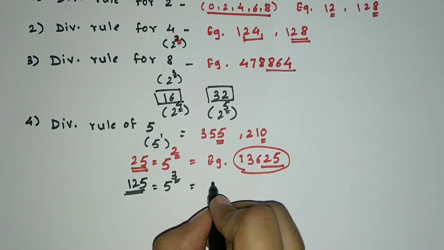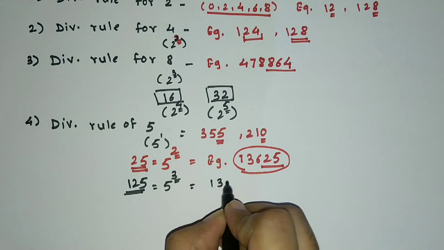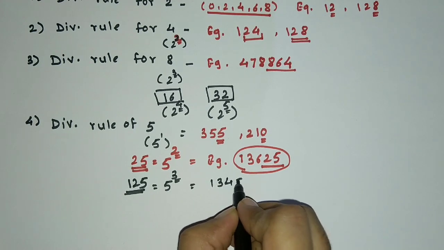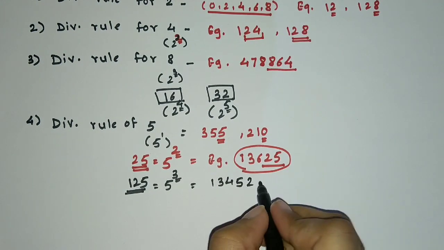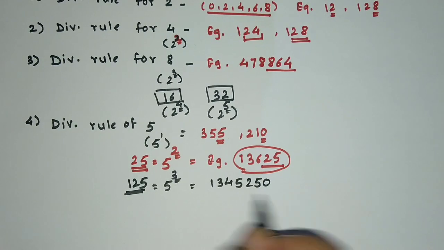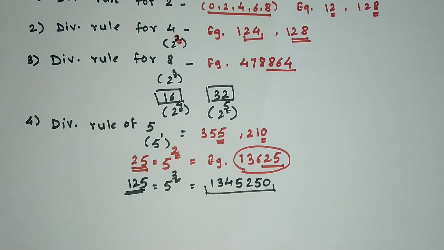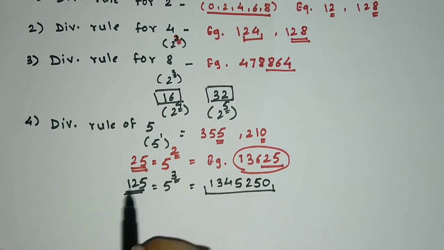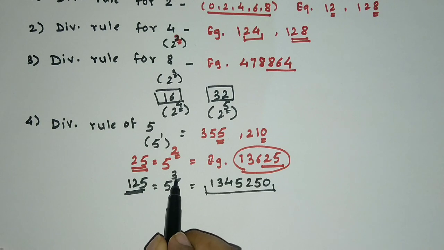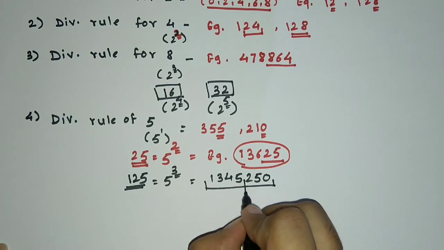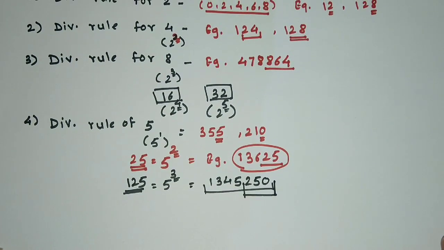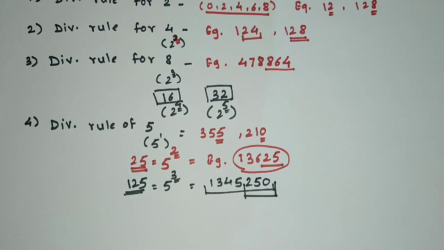For example, 1345250. Now we have to find whether this number is divisible by 125. Hence consider last three digits. Last three digits are 250. 250 is divisible by 125 and hence this whole number is divisible by 125.